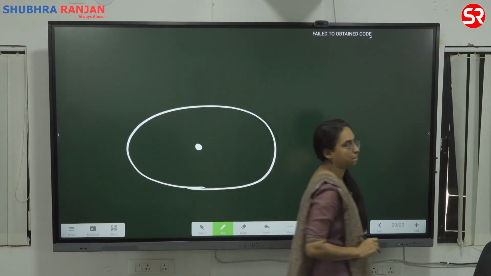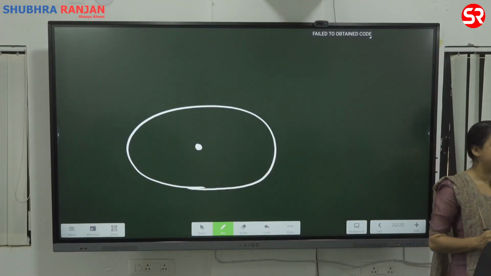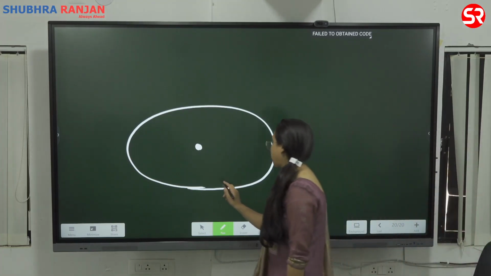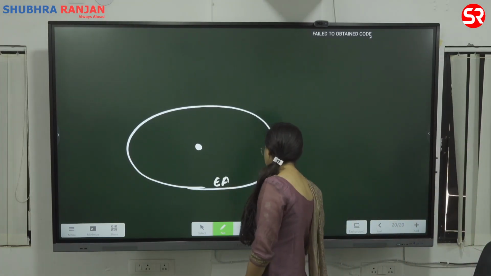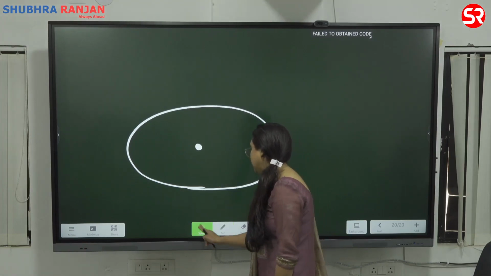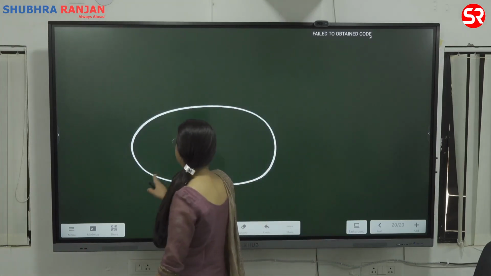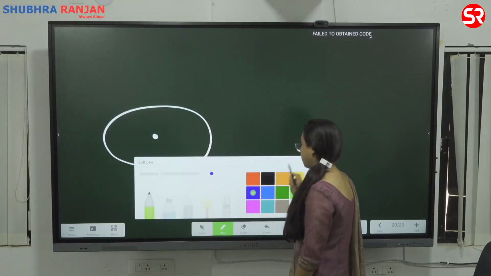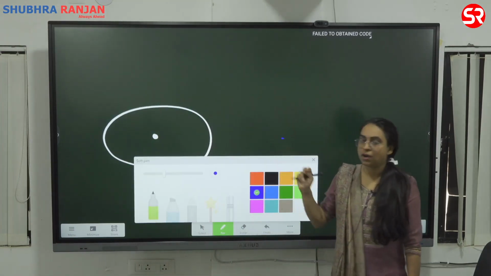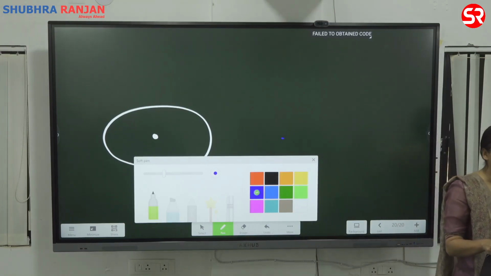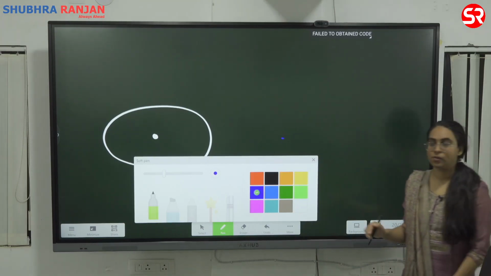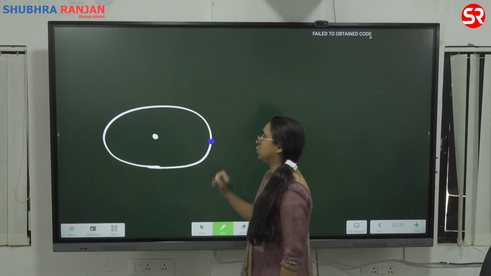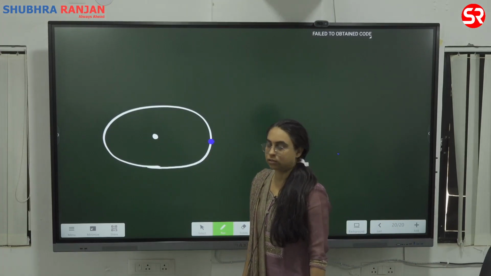Okay, right? The tilt of rotation is 23.5 degree from the perpendicular to the plane of ecliptic.